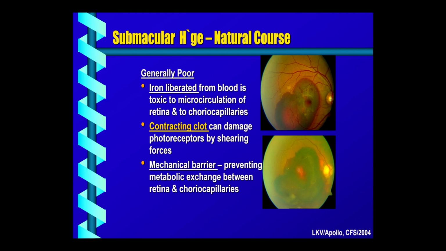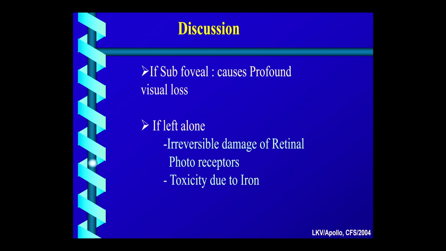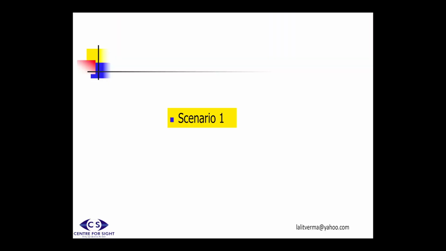So therefore, I say this is one of the ophthalmic emergencies. Although CRA block and expulsive hemorrhage or endophthalmitis are emergencies, this also is an urgency. You can't tell the patient, okay, we'll see, come after a few days. And as I said, if it is subfoveal in location, left alone, it will have irreversible damage to the photoreceptors. So I'll describe 2-3 case scenarios from my practice.